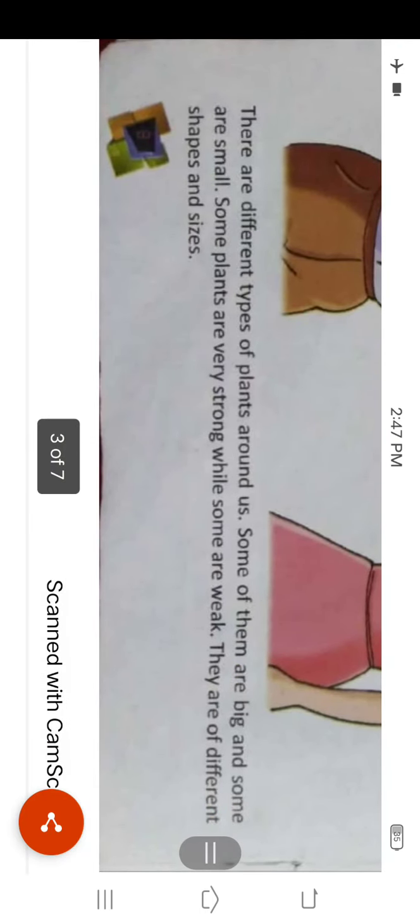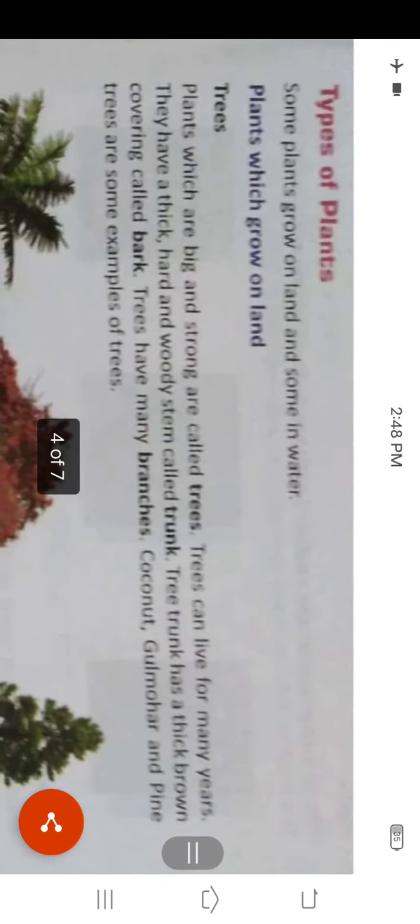Let's read the chapter. There are different types of plants around us. Some of them are big and some are small. Some plants are very strong while some are weak. They are of different shapes and sizes. In this way there are so many different types of plants around us, and plants are also different in shapes and sizes. So here we will read about the types of plants.